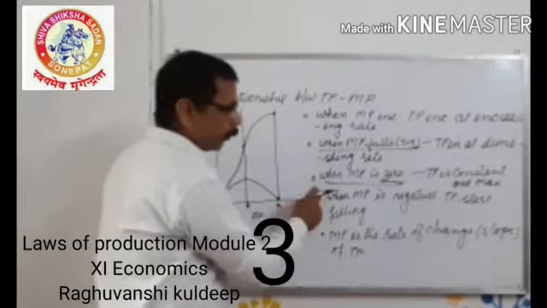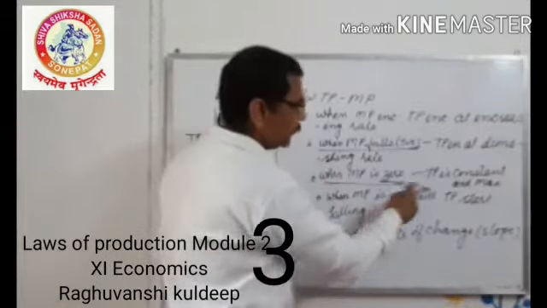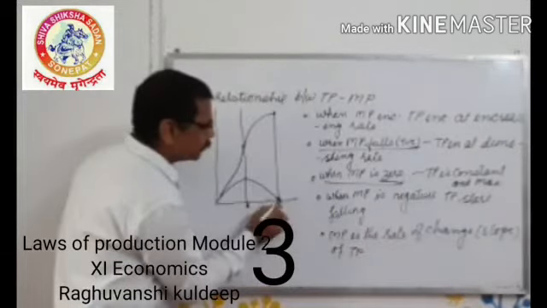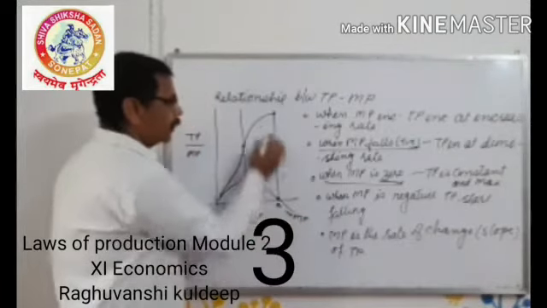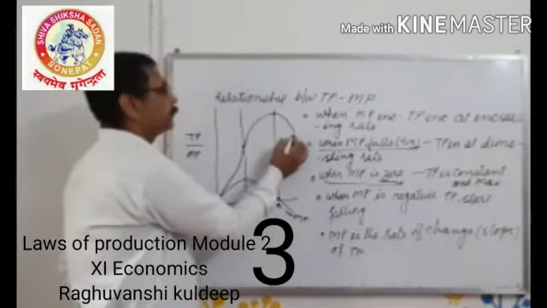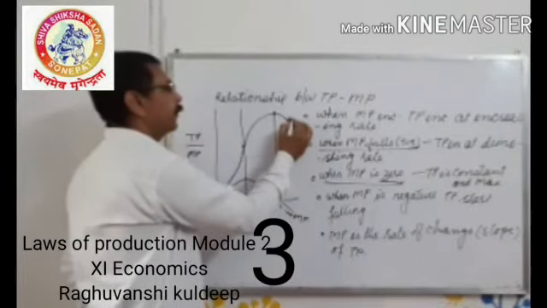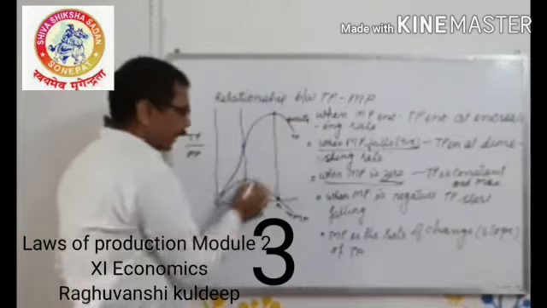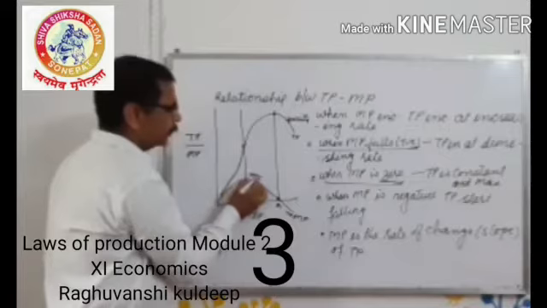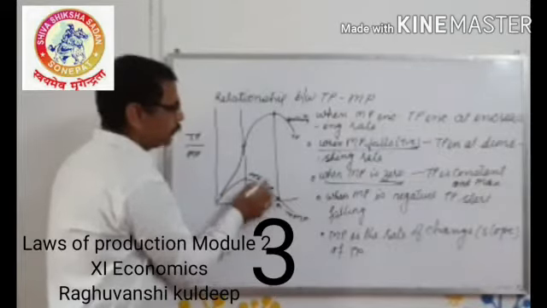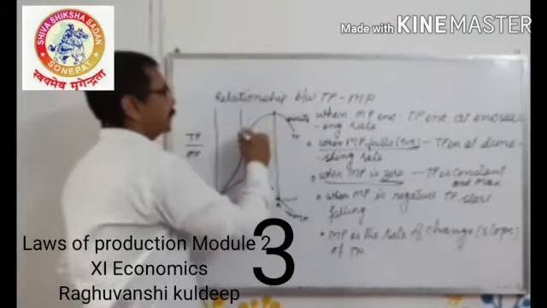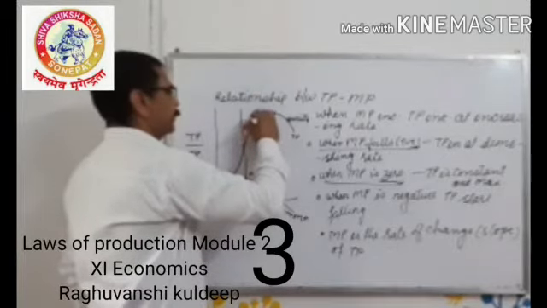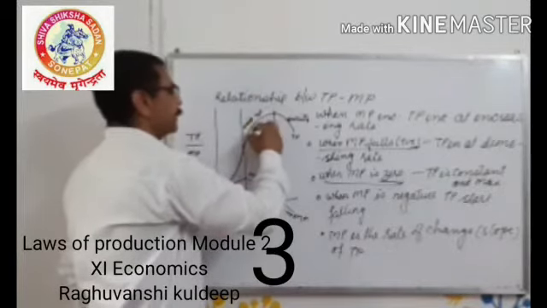Third relation: when MP is negative, after this point MP is negative, your TP starts falling. When MP is falling but is still positive, TP is increasing at a diminishing rate.